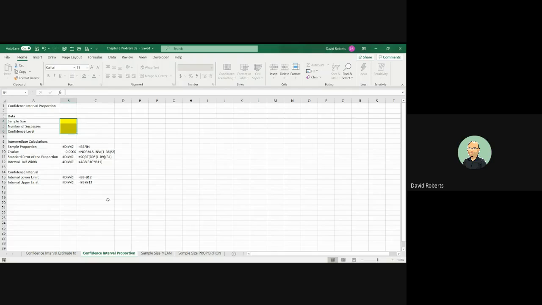So the sample size in this case is 4,787. The number of successes, 4,178. And you want to create a 95% confidence interval. So the results on the lower and upper limits are basically 86.33 is the lower limit to 88.22.